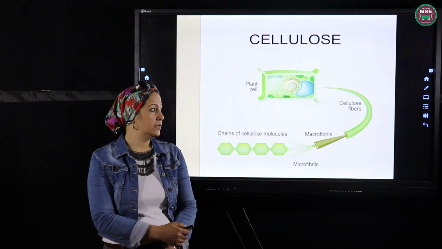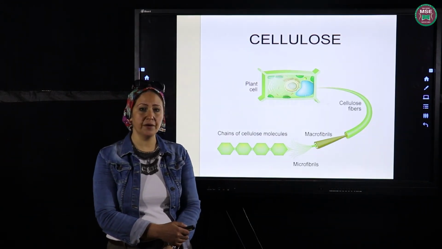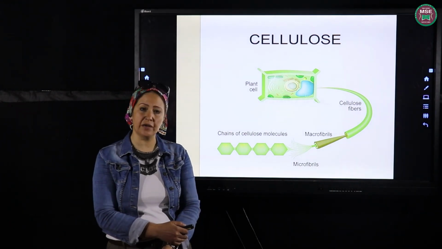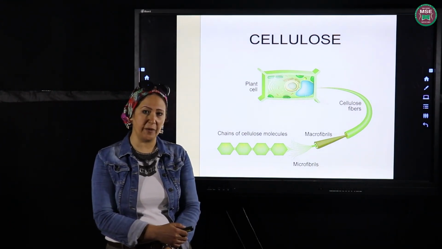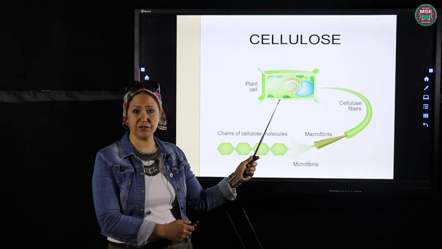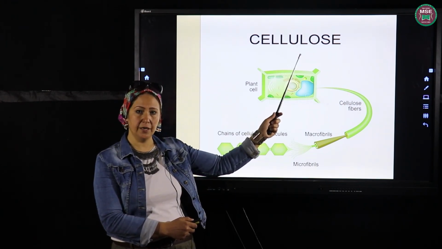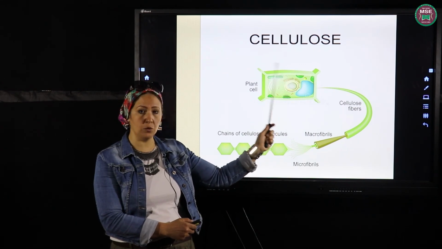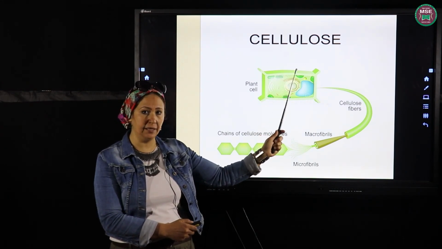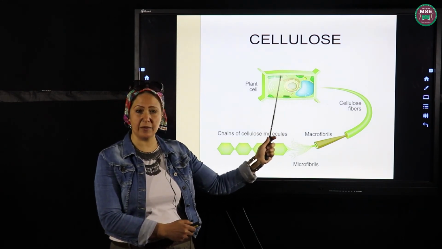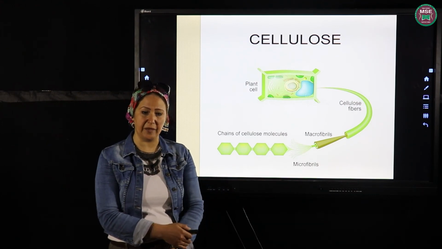Okay. This figure shows how cellulose enters in the structure of the cell wall and the cell membrane of the plant cell. In front of you, this is the structure of the plant cell, and this cellulose is one of the carbohydrates. It enters in the structure of the cell wall, or the external layer of the plant cell, and the cell membrane or plasma membrane, the second layer of the plant cell.